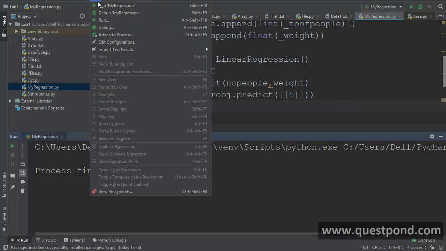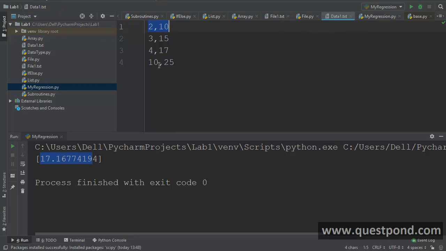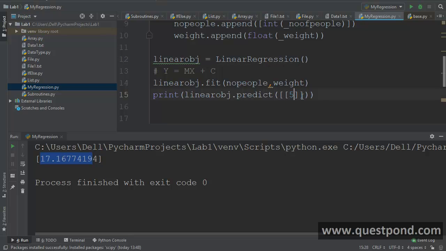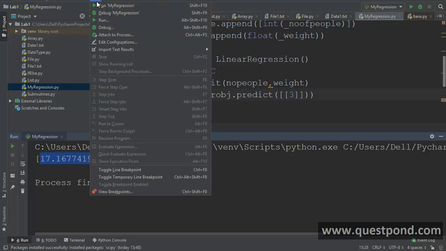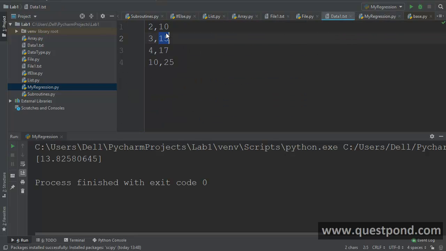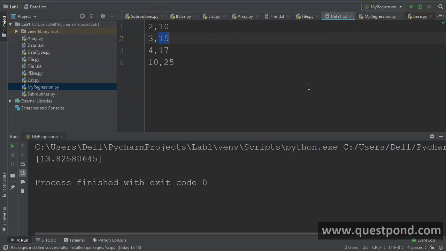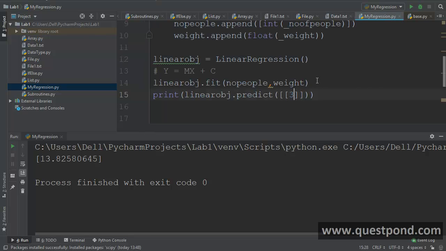So let us go and see this. I'll go and run this. And for 5 people, it says that 17 kgs will be lifted. So if I go and just test it, it is saying yes, 17.16. So it is possible, right? 5 people can be 17.16. We can go and do back testing. Back testing means I can go and just put 3 people and see whether it gives me the same kind of output, right? So 3 people 13, so 3 people 15. So that's a good approximation, right? Now remember that my data is extremely small. Go ahead and put a large amount of data. You will find that the linear regression model would give you a better output.